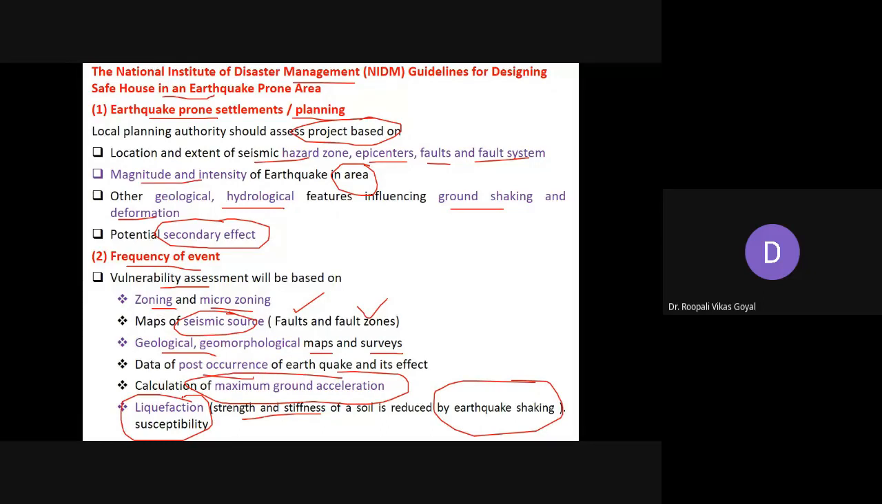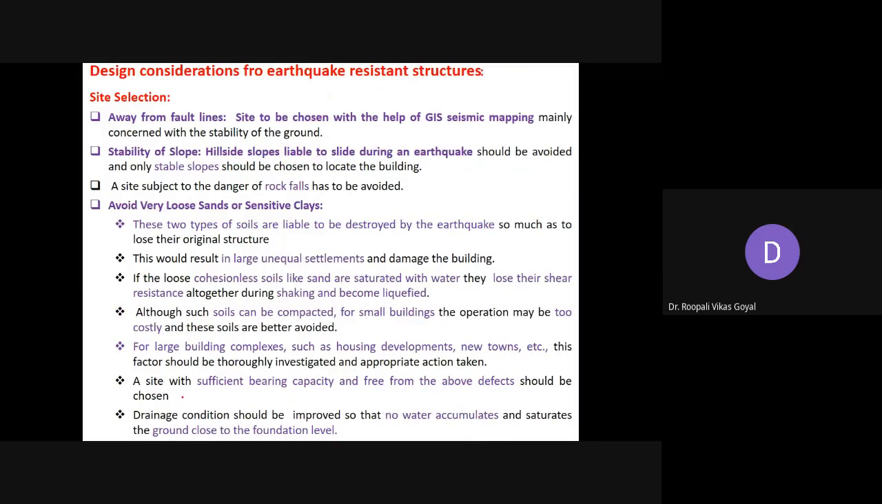Now we'll talk about the design considerations for earthquake resistant structures. A very important thing is site selection. First, where to select the site if you want to make your house or any building earthquake proof. First it should be away from fault lines. This is a very essential requirement. The site is to be chosen with the help of GIS seismic mapping.